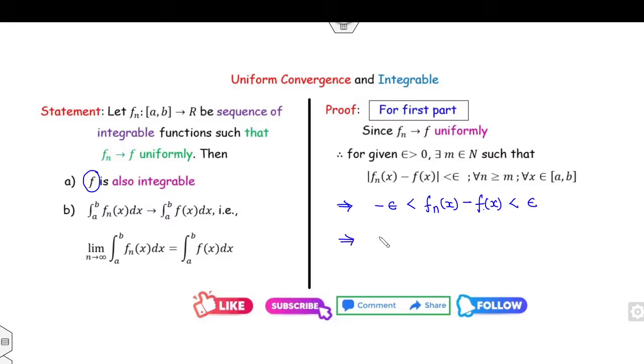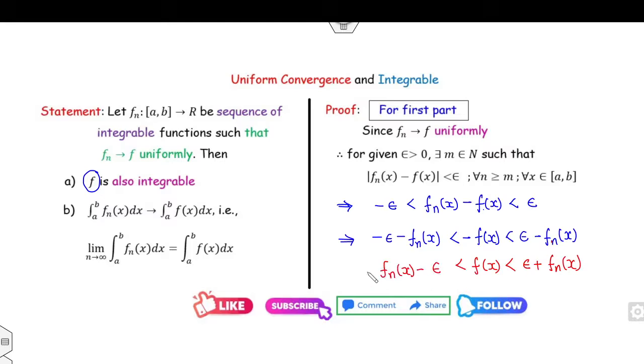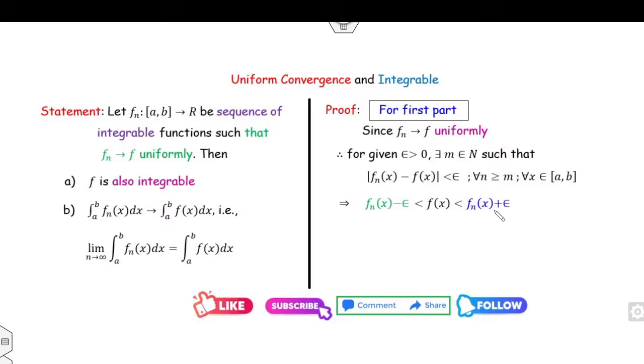Now your target is to find the value of f. So I can subtract fn(x) on both sides, which gives minus f(x) less than epsilon minus fn(x). Now can you find the value of f(x)? I can multiply by a negative sign, so the inequality will change, and this value will come to the other side. Therefore f(x) will lie between fn(x) minus epsilon and fn(x) plus epsilon.